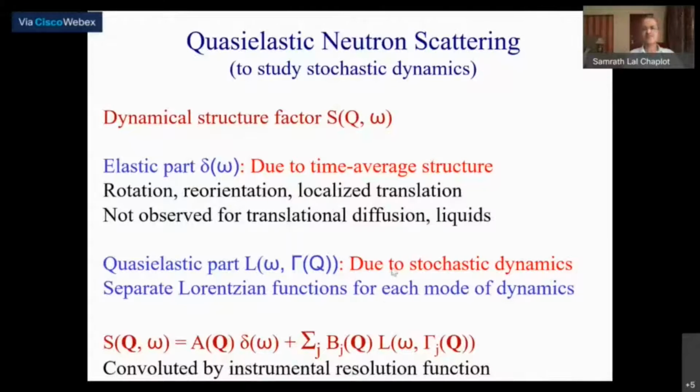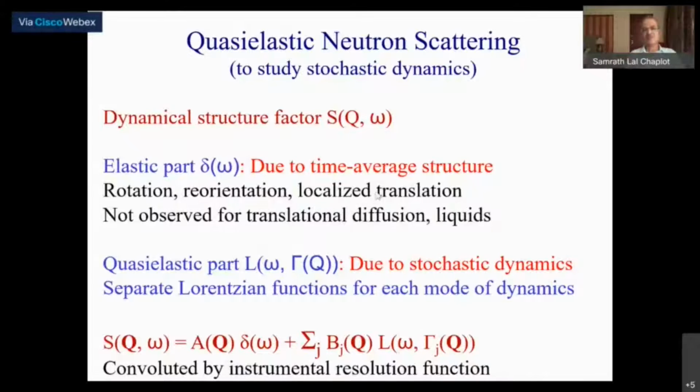So these come from the stochastic dynamics of various kinds of relaxation processes. And there is also an elastic term which comes from the time average structure. Unless it is a translational diffusion where there is no time average structure involved, because the atom could be diffusing anywhere in space.